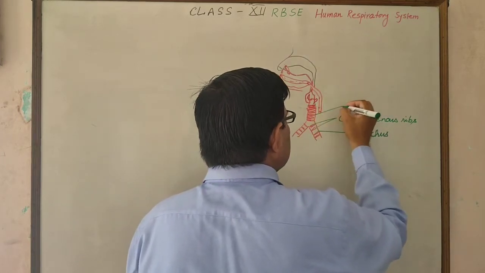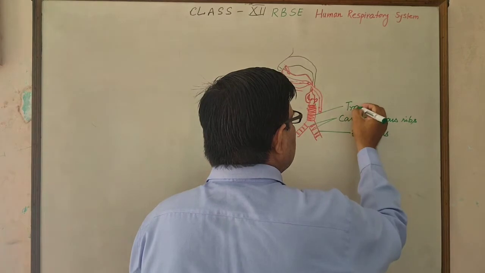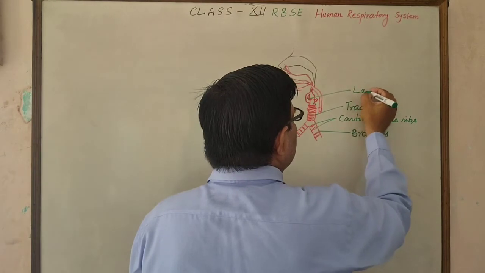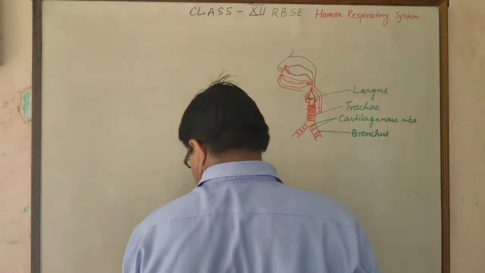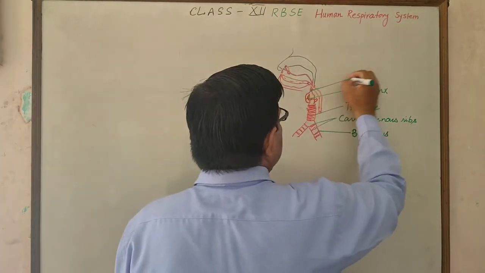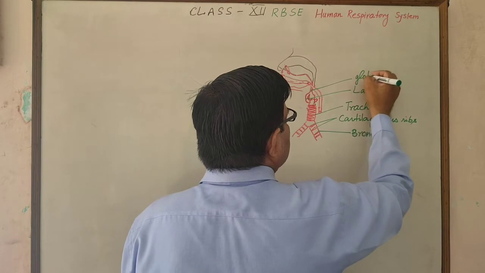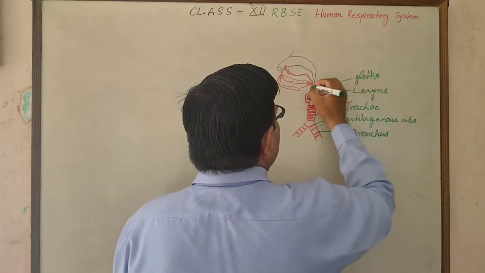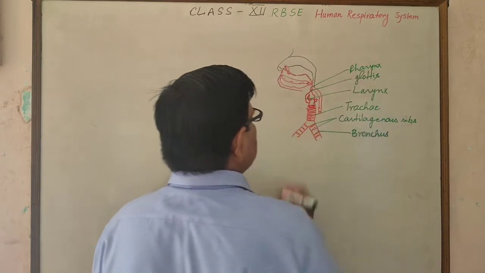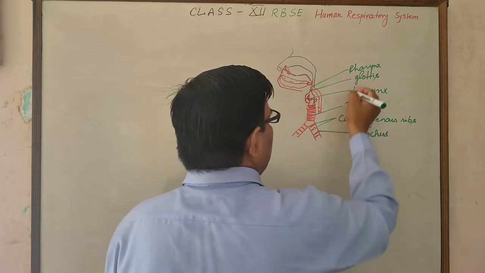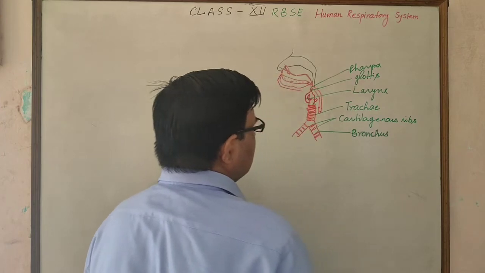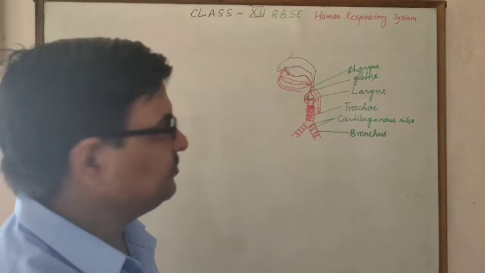Before the bronchus is the trachea, and this part is the larynx, which contains the vocal cords. Above the larynx is the glottis, and this part is the pharynx, which opens into the glottis of the respiratory system as well as into the oesophagus of the human digestive system.